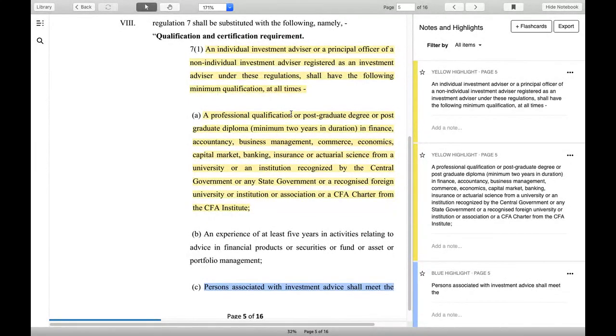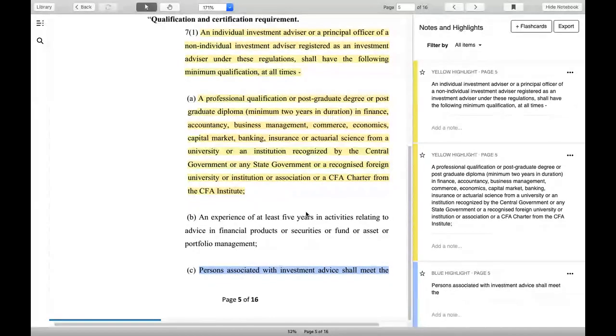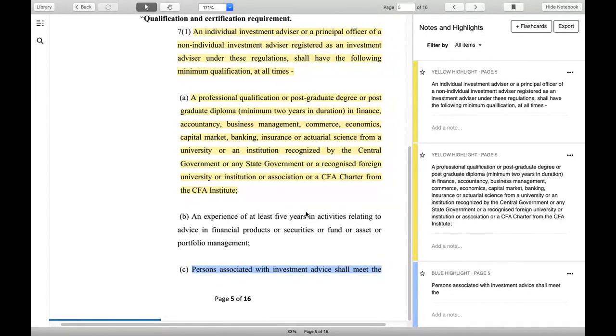So you have to understand that professional means the profession in which you are involved is a financial profession, and because of that, BCom can be counted as a professional qualification also. That will help people who do not have an MBA or PG degree but want to take this IA under their firm, so they can hire people who are BCom. Plus, government wants 5-year activity. That is already available, so most of you will fulfill that.